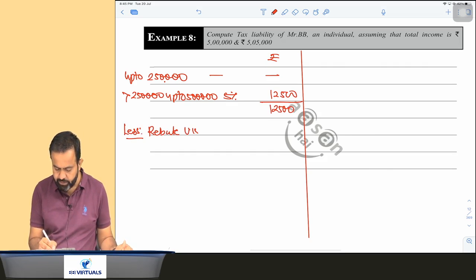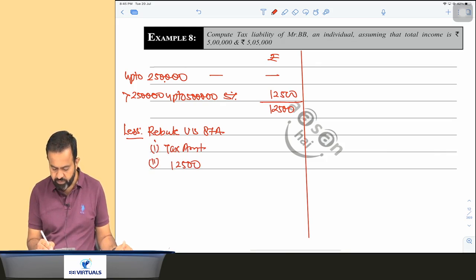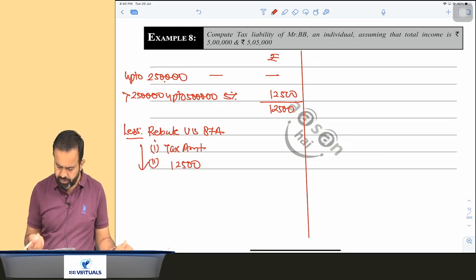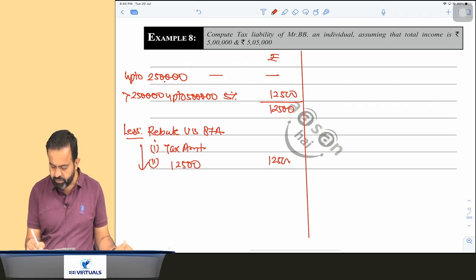Now guys, from 12,500 you will claim rebate under section 87A. That is your tax amount or 12,500, whichever is lower. So here both are the same. So 12,500 is your rebate. There is no tax.